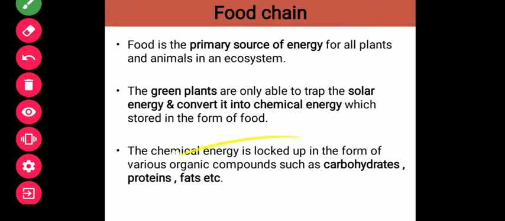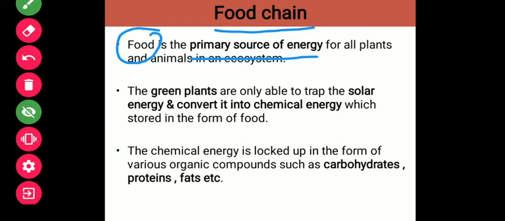So let us start with the food chain. When I say organisms, whether they may be microbes, lower or higher plants, lower or higher animals, or even human beings, all are living organisms. So definitely they will require energy for their body mechanism, or I can say survival or metabolism. They require energy in the form of food. So I can say the food is the primary source of energy for all the living organisms in an ecosystem.